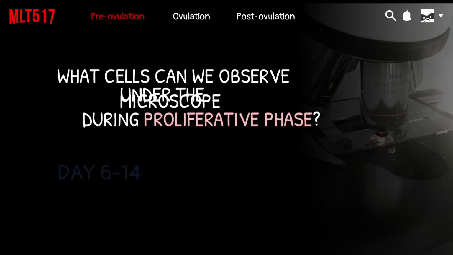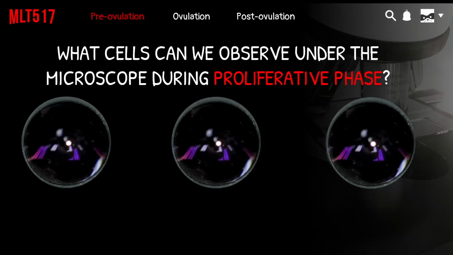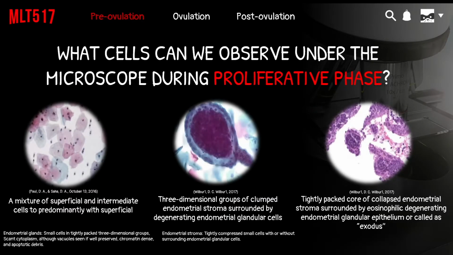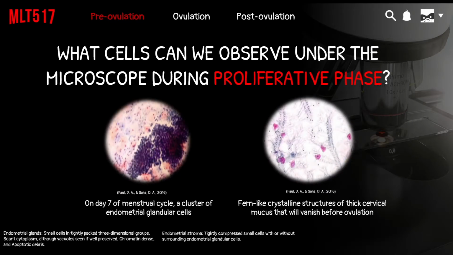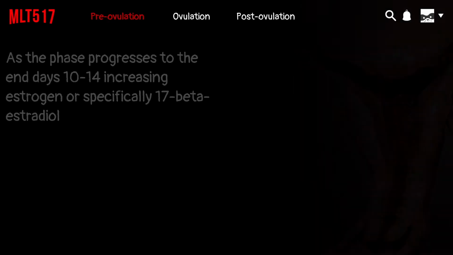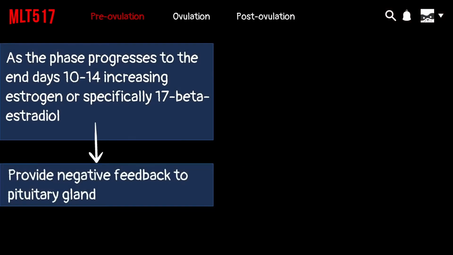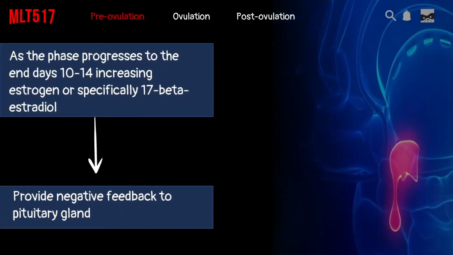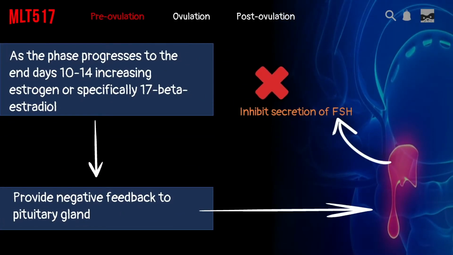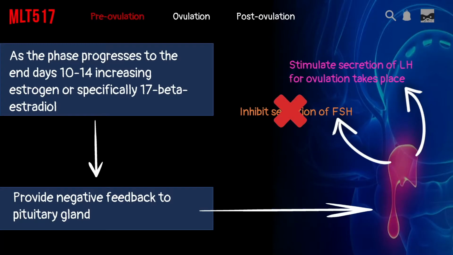Back to observation under the microscope. These are the cells that can be observed during day 6 to day 14 of proliferative phase. As the phase progresses to the end of day 10 to 14, increasing 17-beta-estradiol provide negative feedback to pituitary gland to inhibit secretion of FSH and stimulate the secretion of LH for ovulation to take place.